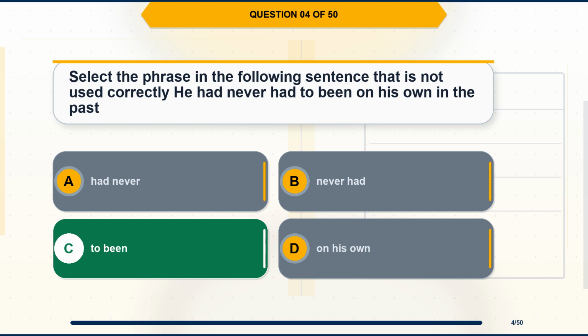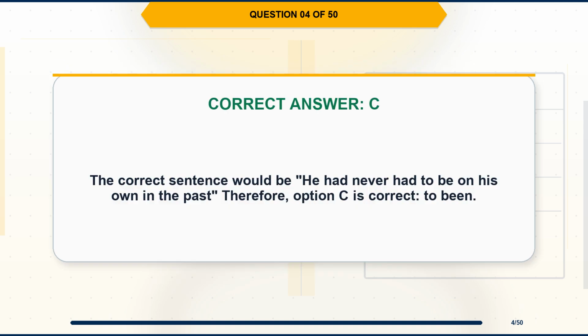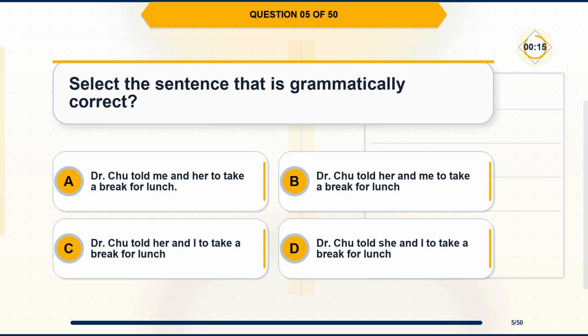The correct answer is option C. To been. Explanation. The correct sentence would be he had never had to be on his own in the past, therefore, option C is correct. To been.